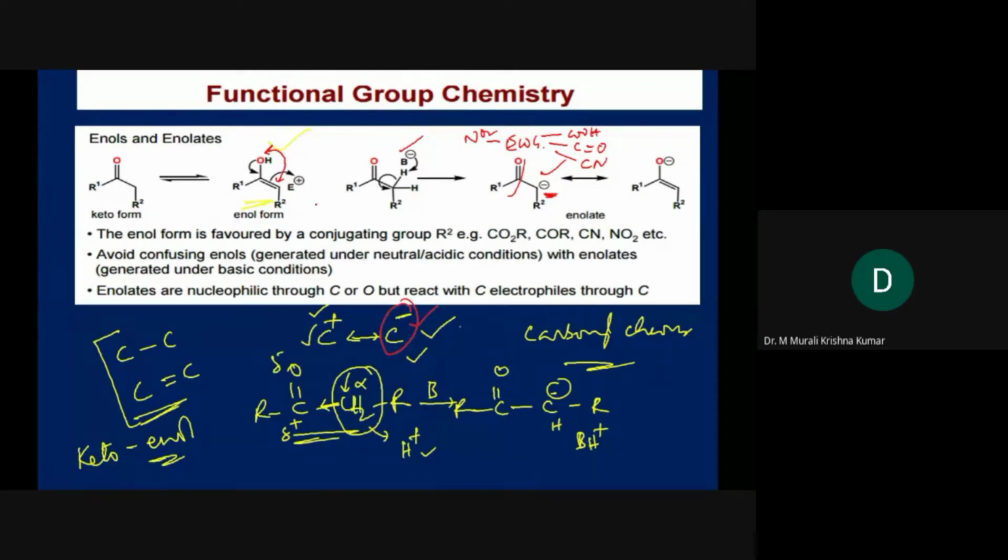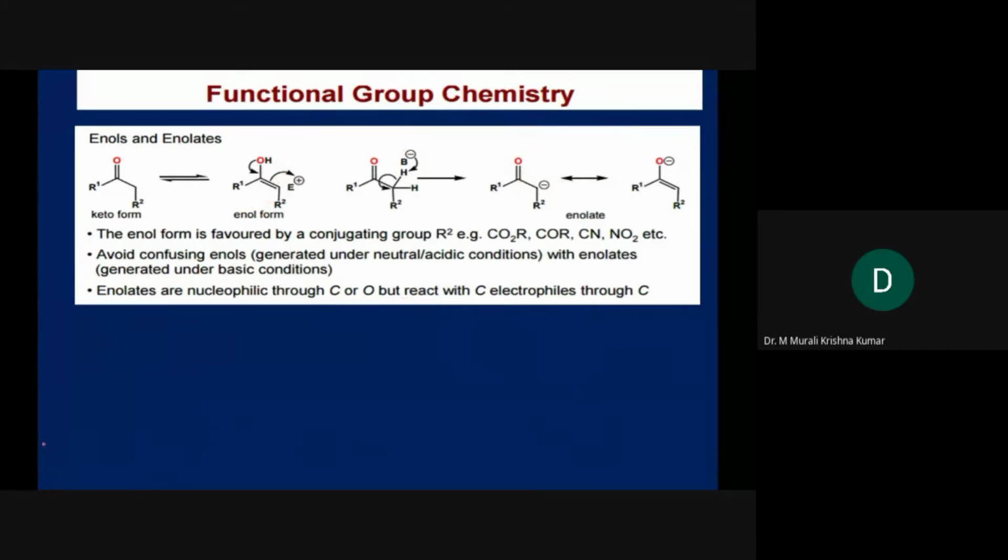So here, in this way, we can generate a nucleophilic carbon. And whenever we need an electrophile, we need a positively charged carbon. So what are all the species where we can have positive charge on carbon? For example, we have the carbonyl carbon, where positive charge is always there.